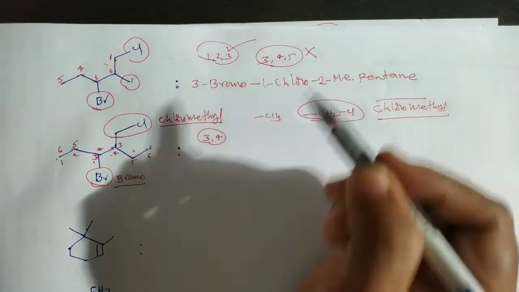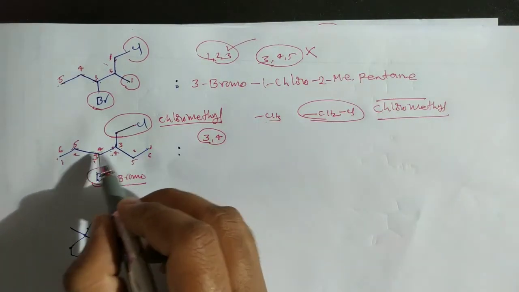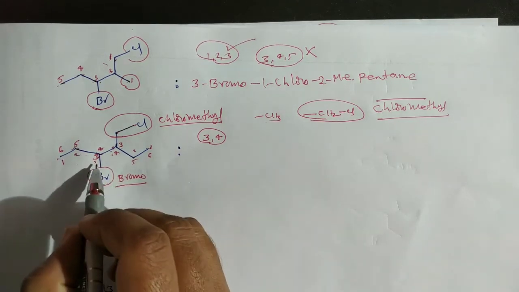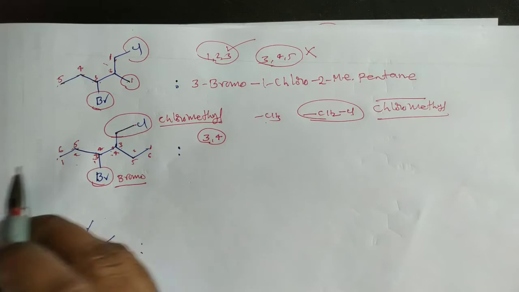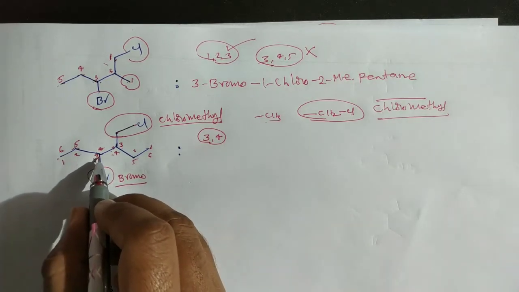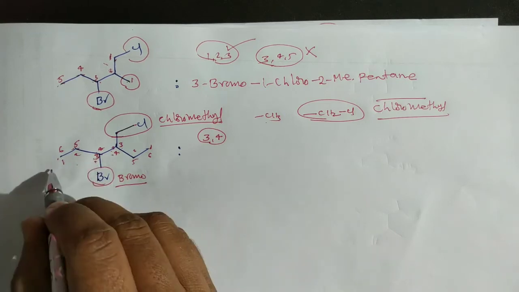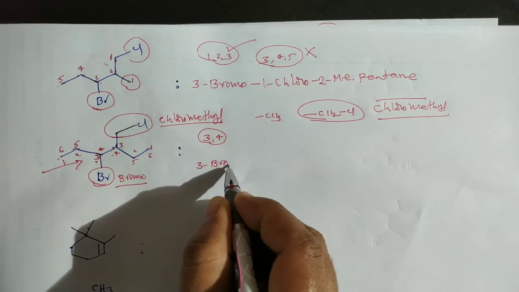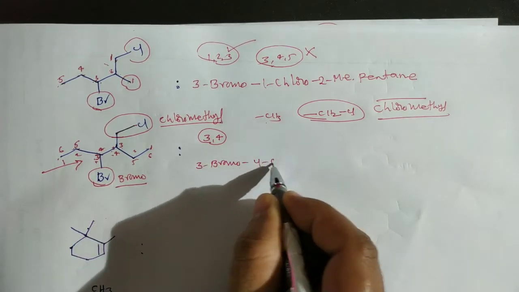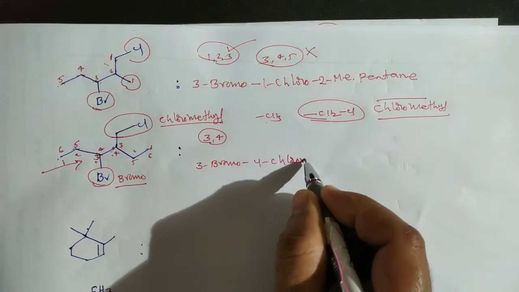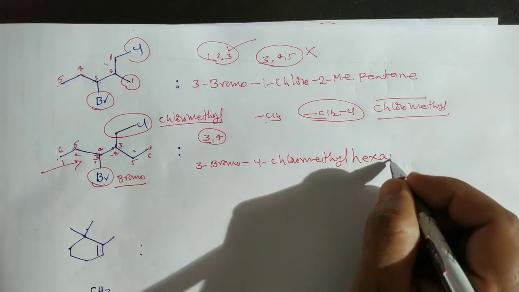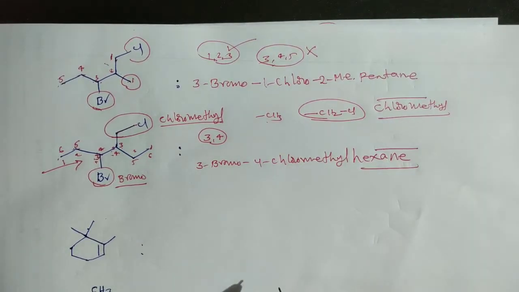So it is not our set of locants. Here from either side the set of locants is the same, so in that case the group which comes first in alphabetical order should get the least number. That means you have to select the numbering from this side. So its name is 3-bromo-4-chloromethylhexane. That is the IUPAC name of this compound.